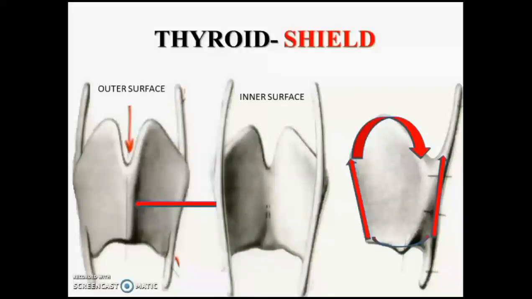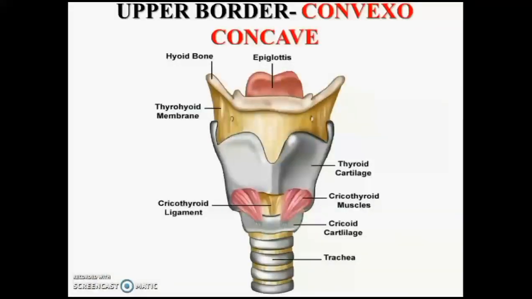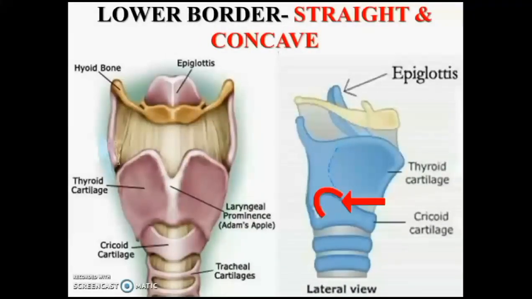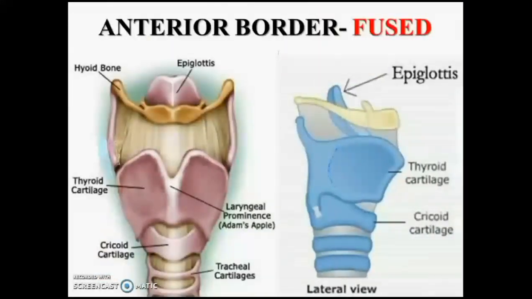On the extreme left side you are seeing the outer surface, in the middle you are seeing the inner surface of thyroid cartilage. So when you see the upper border of 1 lamina, it is convexo-concave. You can see here the lower border is straight, then concave. So superior border is convexo-concave, the inferior border is straight, then concave, anterior border is fused here, and above it presents a thyroid notch. You can see the V-shaped thyroid angle there.